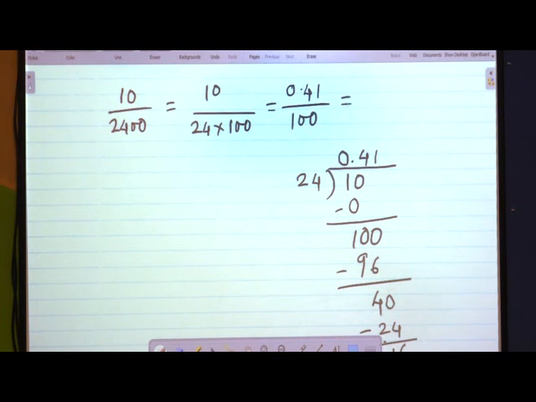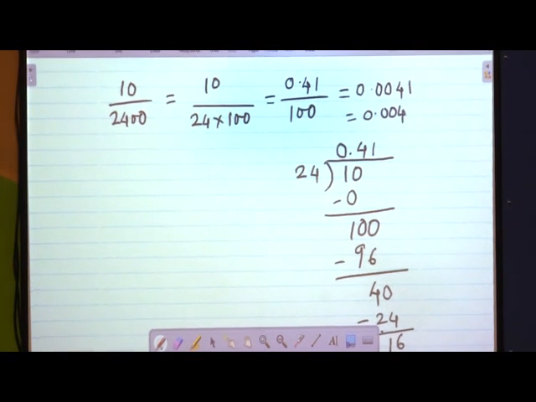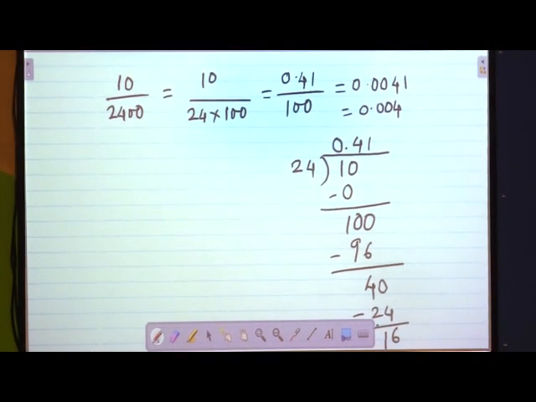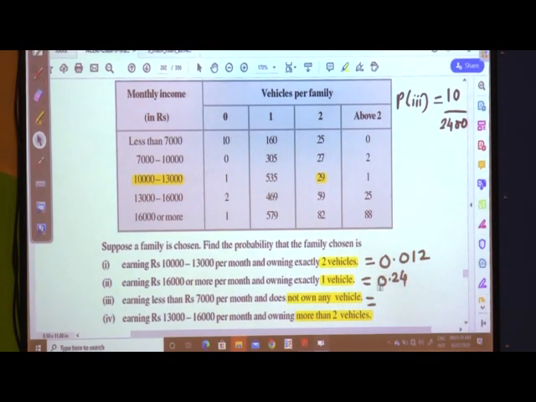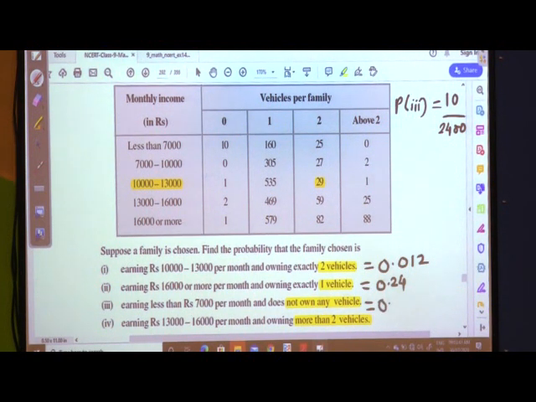Now, after the decimal point, already 2 digits are present. I have to go 2 more digits to the left, means it becomes what? 0.0041, or approximately I can say it is 0.004. I hope you are understanding. It is 0.004.